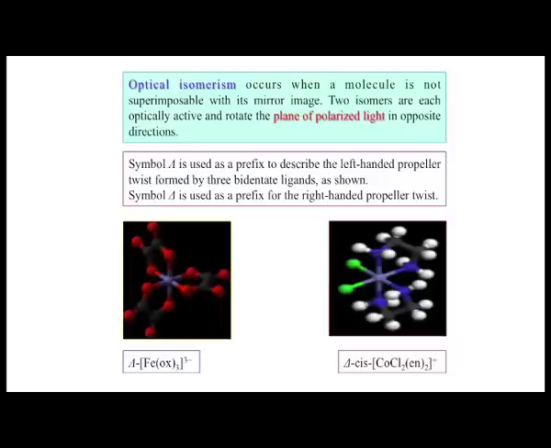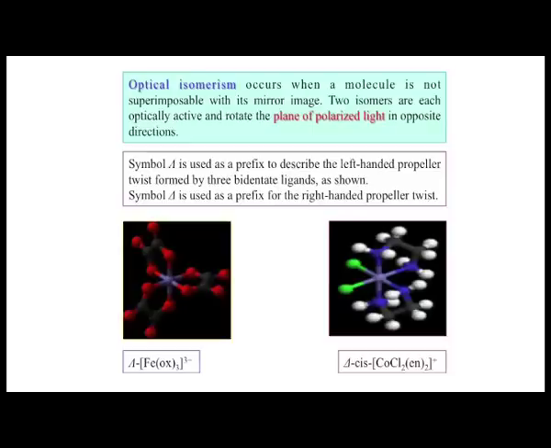So, if we have a corresponding iron oxalate compound, 3 such oxalate groups are attaching to this iron center, and the overall charge is 3 minus, because each oxalate ion is giving 2 negative charges to the center. Starting from this top trigonal plane, this ligand goes from the top to the bottom plane, the second ligand is also from top to bottom, and the third one is also from top to bottom.